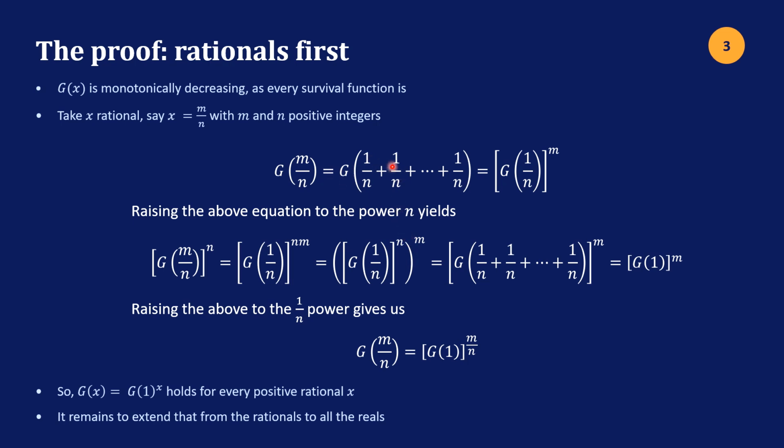Then just working in reverse from what we had up here, we have this equals this. But in this case, now there's n of these. Here was m, now there's n of these. So this is just g of 1 to the m power. So we have g of m divided by n to the n power equals g of 1 to the m power. Raising both sides of this to the 1 over n power gives us g of m over n equals g of 1 to the m over n power.